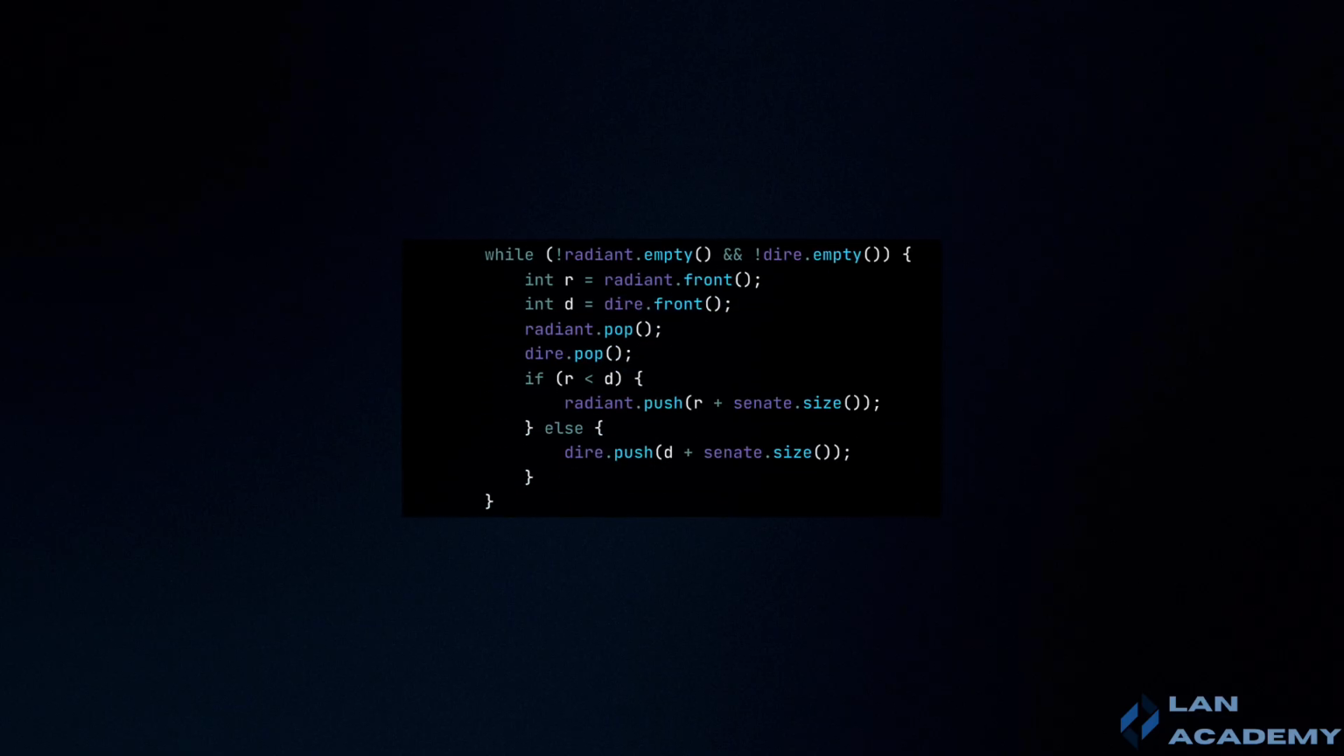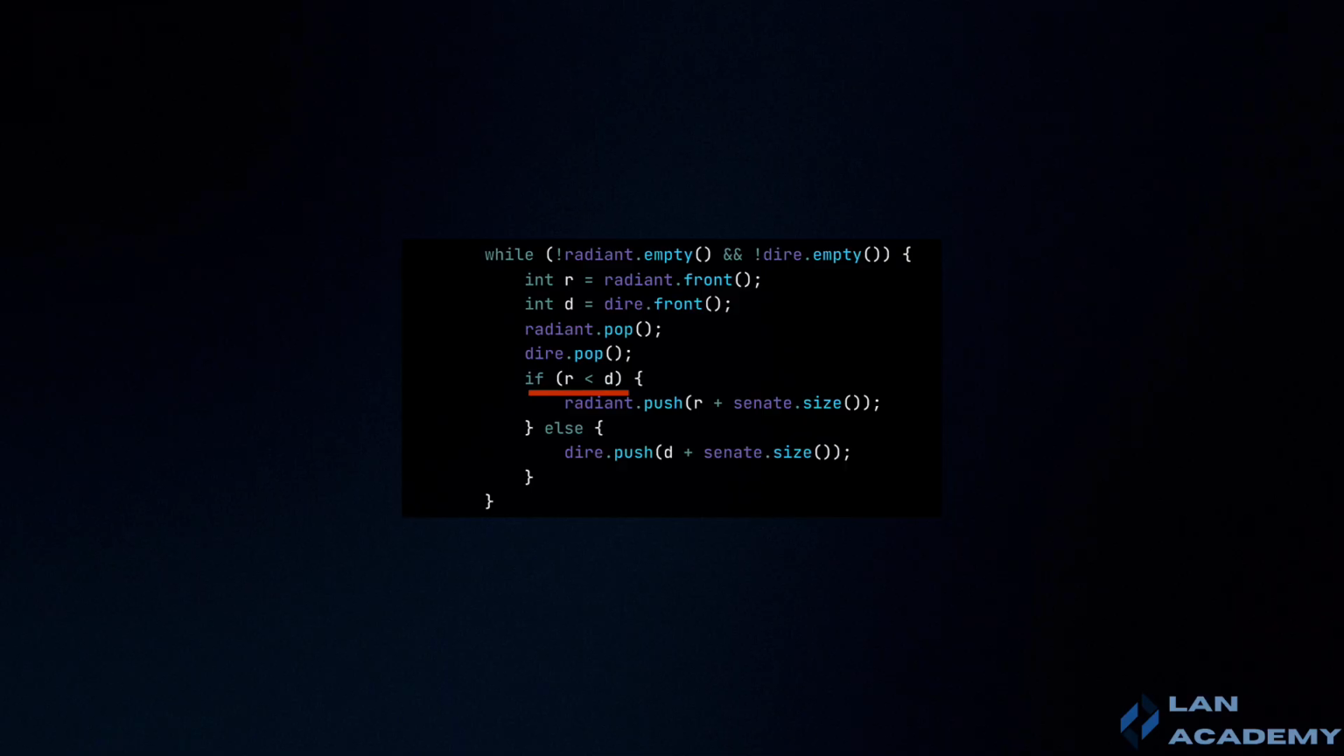The voting procedure is simulated in a loop that continues until one of the queues is empty. In each iteration of the loop, I compare the front elements of both queues, which represent the current senators from each party who are ready to act. The senator with the smaller index, meaning who comes earlier in the round, gets to exercise their power first.